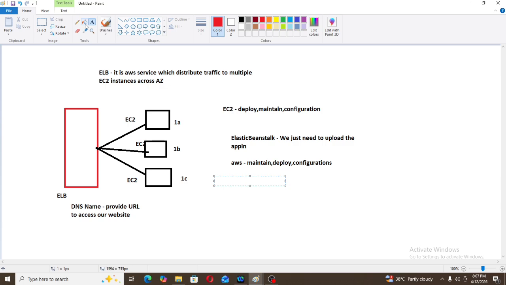Then what is the definition of Elastic Beanstalk? It easily and quickly deploys the applications.